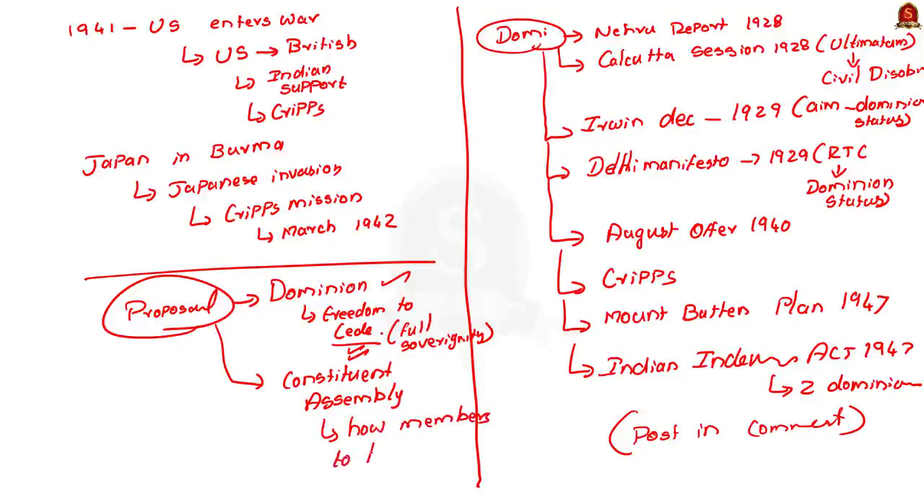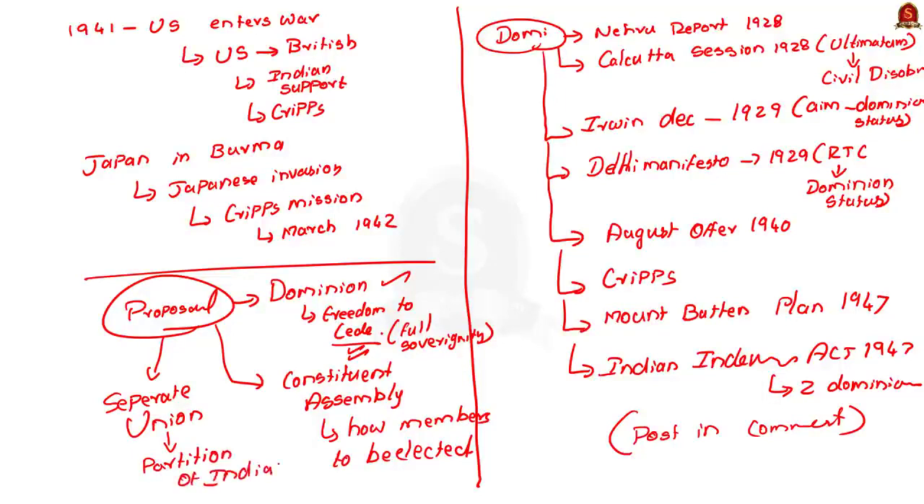The next is that the mission also said that any provinces unwilling to join the Indian Union could form a separate union and have a separate constitution. See, this provision is important because this proposal of giving freedom to the provinces to be a separate union turned out to be the model for the country's partition in 1947.